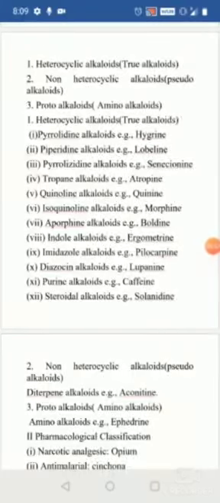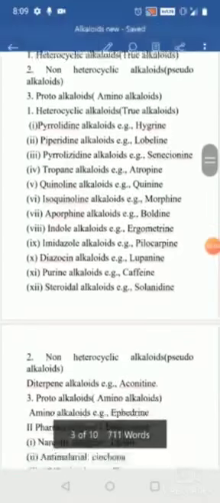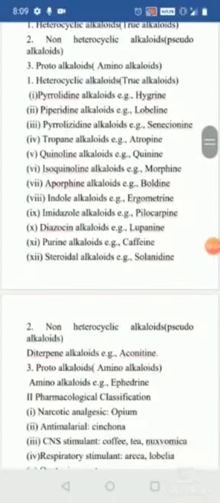When coming to the imidazole alkaloids, the example is pilocarpine, which we can see in the pilocarpus. Next is the purine alkaloids, the examples are caffeine, theobromine, theophylline, that we can see in the coffee or tea. When coming to the steroidal alkaloids, we can see solanidine in the solanum or Solanum xanthocarpum, or even in the kurchi also, that is conessine.